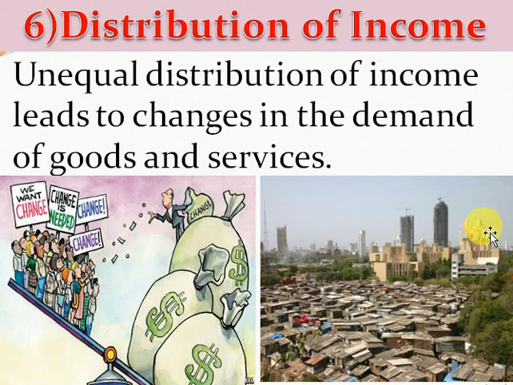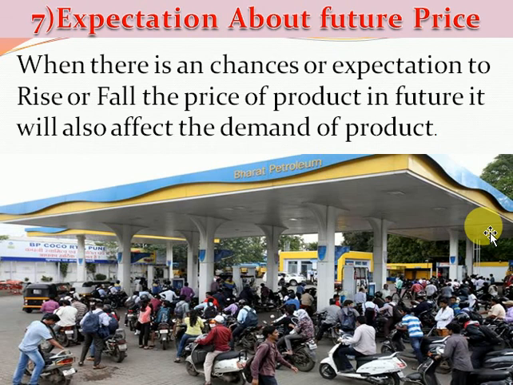They will demand fewer goods and services due to unequal distribution of income and lack of sufficient income. That's why we can say that distribution of income is also an important determinant of the demand for goods and services in the market. Now next, expectation about future price.